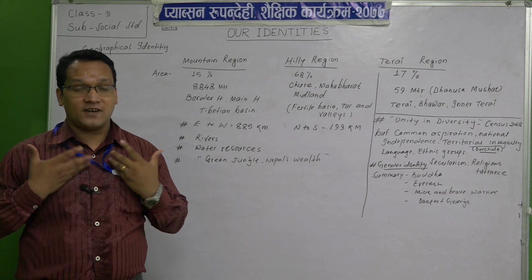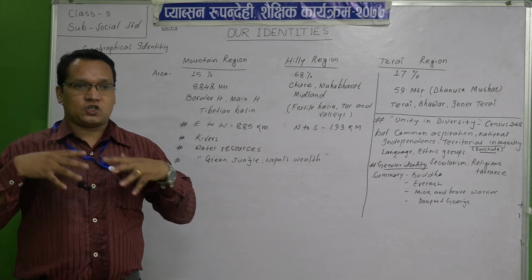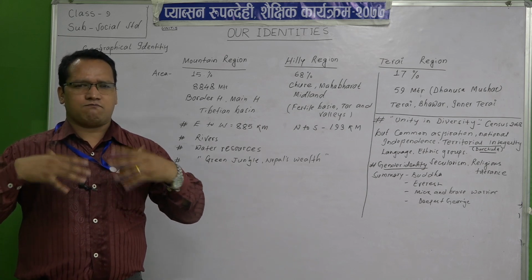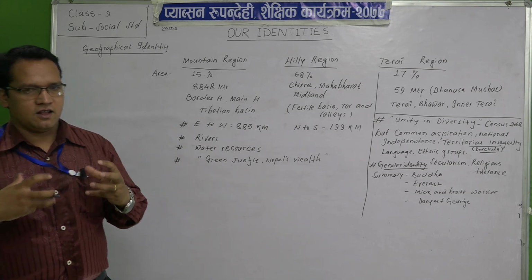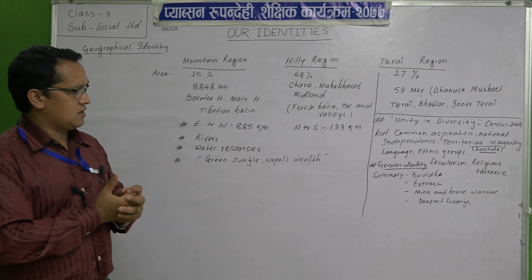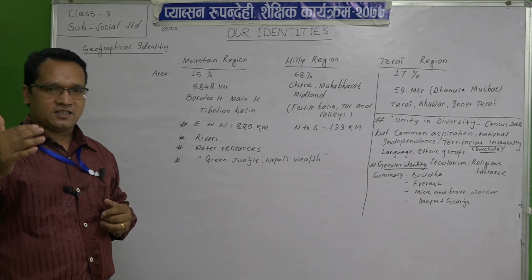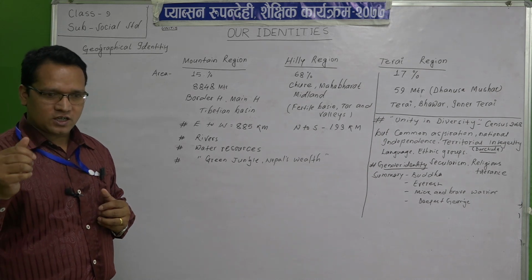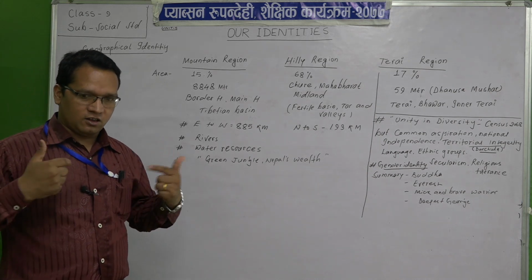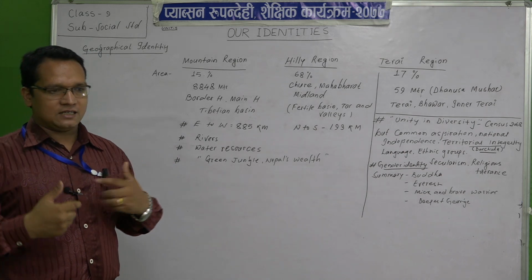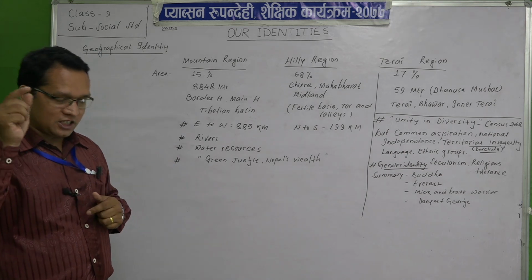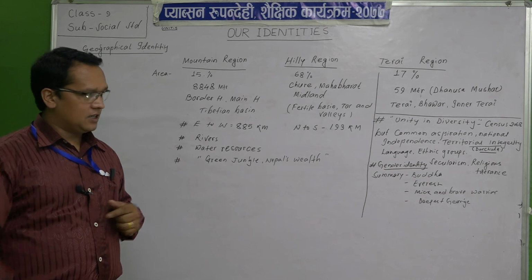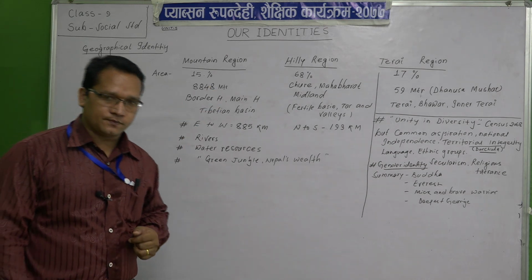This sort of feeling is totally fitted in our body, fitted in our heart. This feeling is called religious tolerance. I respect, love and follow my religion, and I respect your religion, I love your religion. It is called religious tolerance.